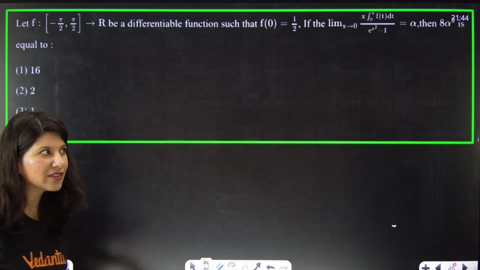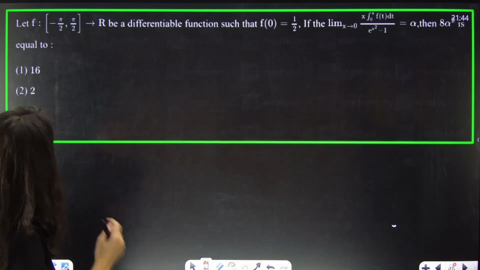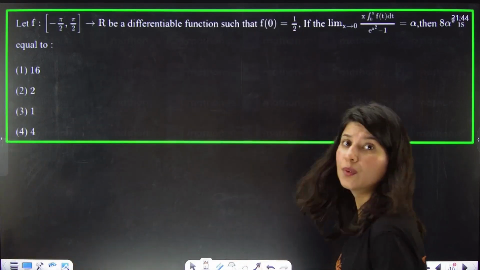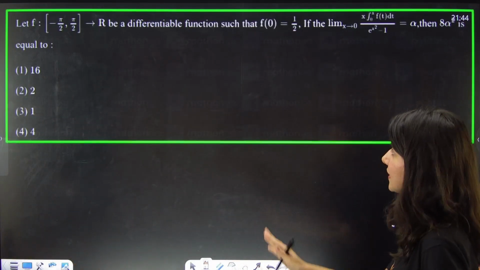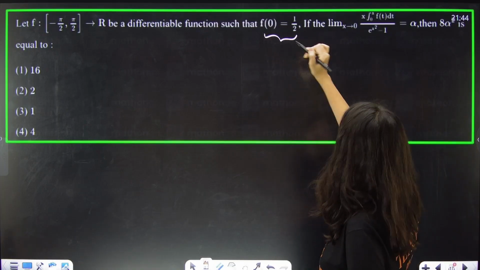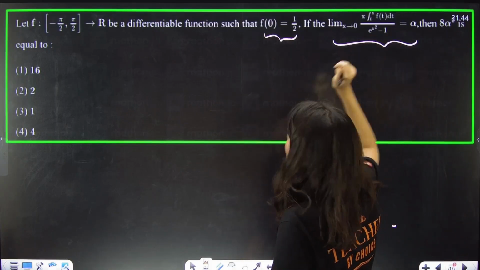So that's why we are doing this pattern: formula, question, formula, question, formula, question. Okay. Now f is a differentiable function. The question is giving f of 0 is half, and this is the limit. You are looking for the value of this limit only.